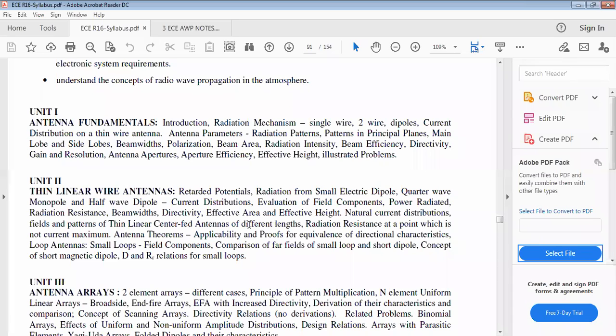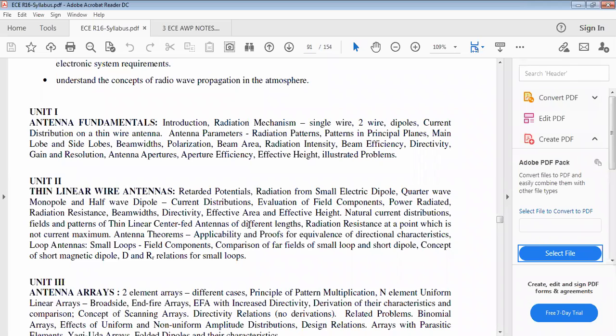Principal means main planes. What are the main planes in a radiated electromagnetic wave? The title itself contains the radiated electromagnetic wave: the electric component E and the magnetic component H. The magnetic field is represented with H, and the electric field is represented with E. Magnetic, because of Henry's, inductance nature. That's why the E and H planes are called principal planes.